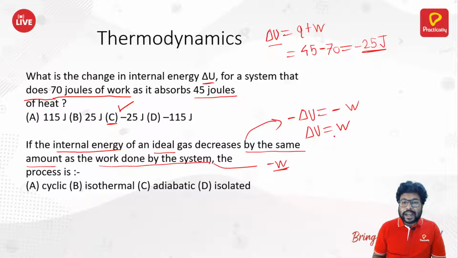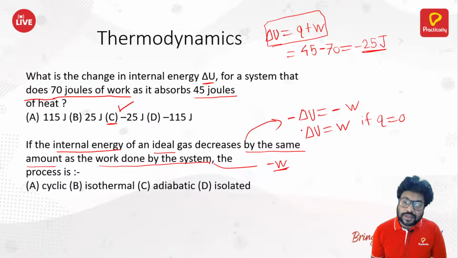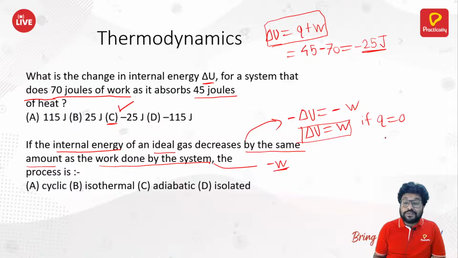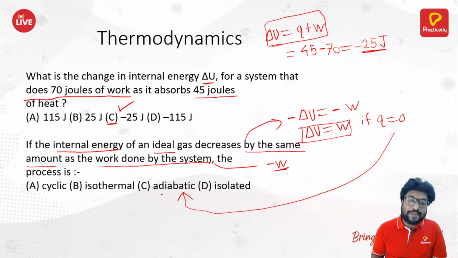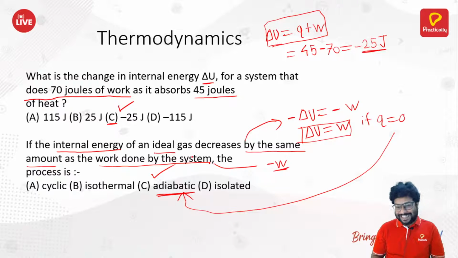So ΔU can only be equal to W if Q is 0. You can see this equation, right? ΔU can only equal W if Q is 0. But here ΔU is coming equal to W, that means Q has to be 0. And Q is 0 in which process? In an adiabatic process. And that is why our answer here has to be C.